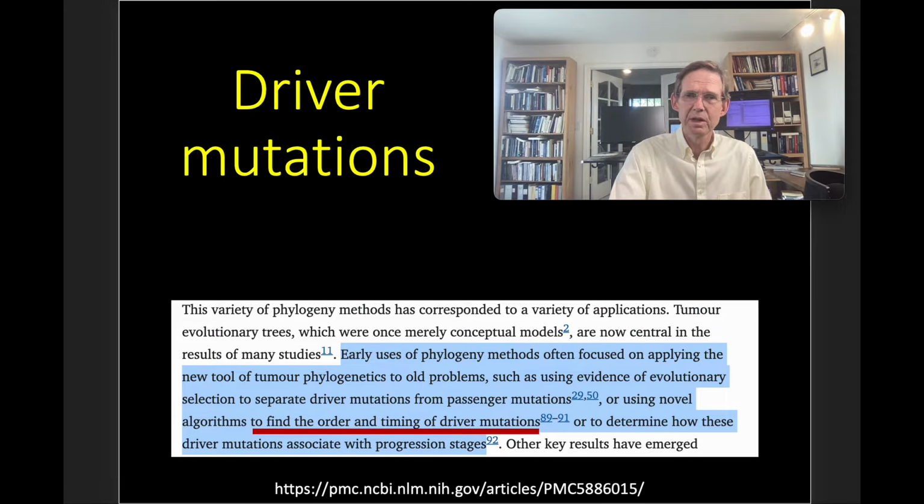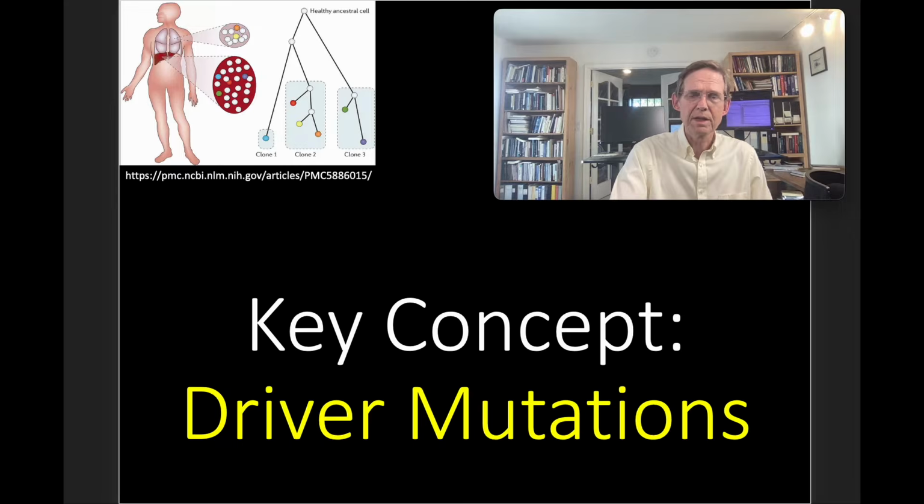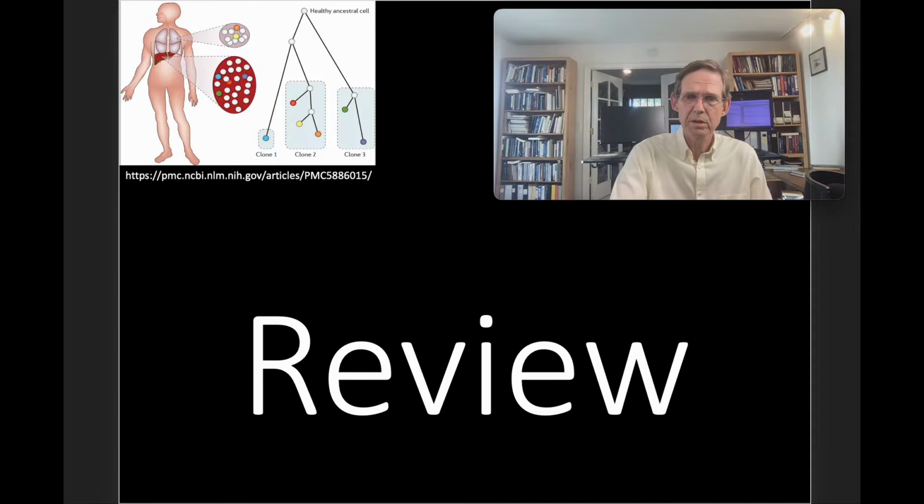Driver mutations. So cancer cells are hypermutators. They mutate a lot. According to these evolutionists, certain of these mutations are the ones that are causing the cancer. They are the driver mutations. The others are along for the ride, passenger mutations. So they are developing software, they're developing novel algorithms to find the order and timing of these driver mutations. So that's a key concept in this evolutionary theory of cancer, driver mutations.